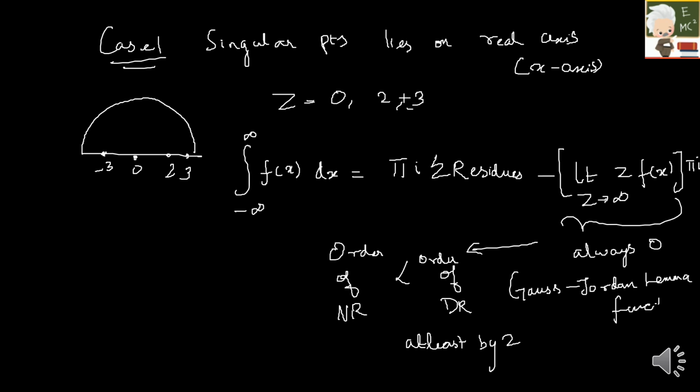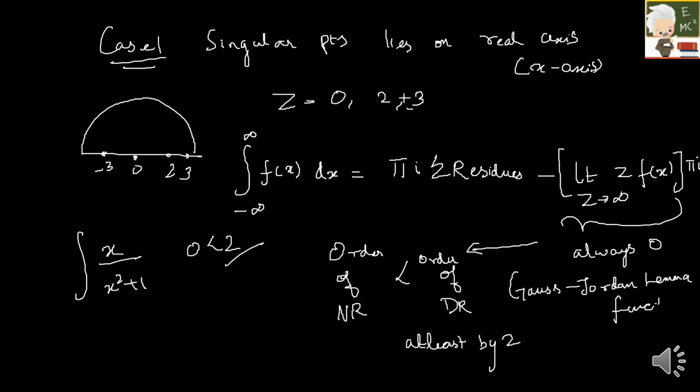If the difference is going to be less than 2, then you can't apply this method. I'm showing a few examples. Suppose integral x by x square plus 1. Here, what is your order of numerator? It is 0. What is the order of denominator? It is 2. So 0 is less than 2.